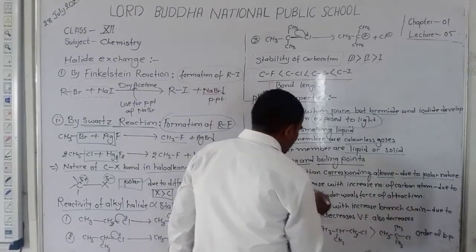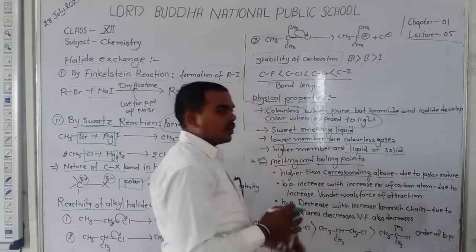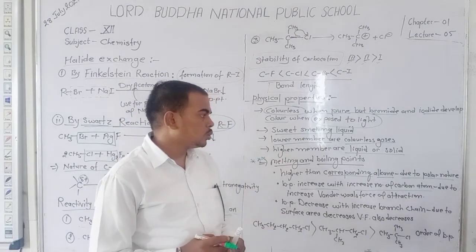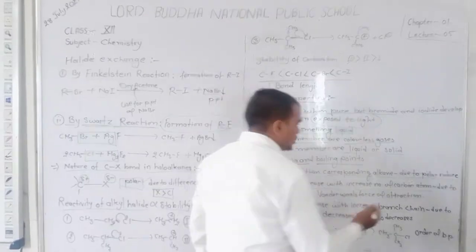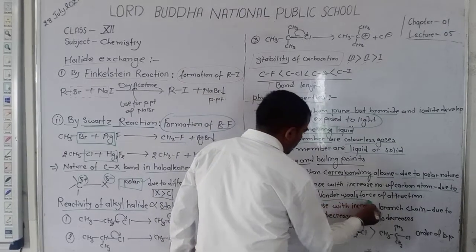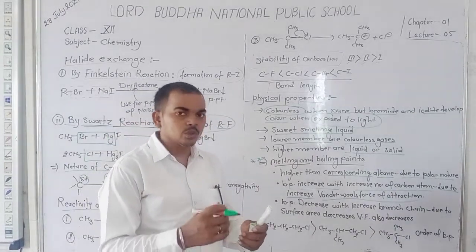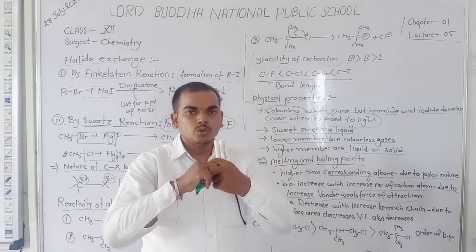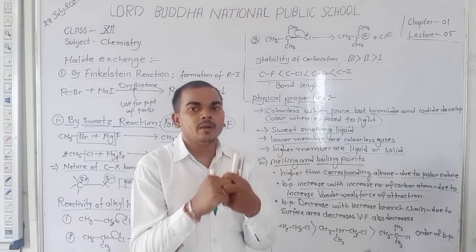Boiling point increases as the number of carbon atoms increases. Dear student, if the number of carbon atoms in a haloalkane increases, the boiling point also increases. It is because of the increase in van der Waals force. When the number of carbon atoms increases in a chain, van der Waals force also increases, which holds the molecules close to each other and takes a higher temperature to boil.